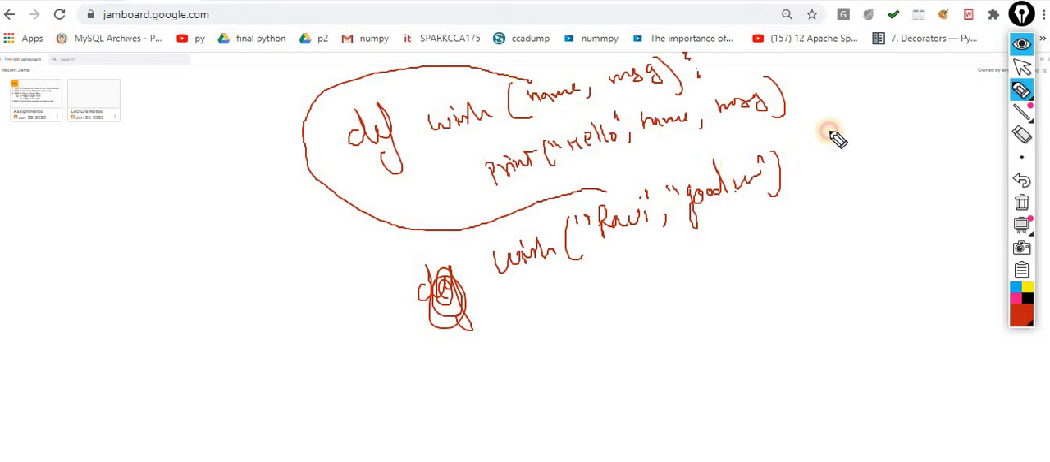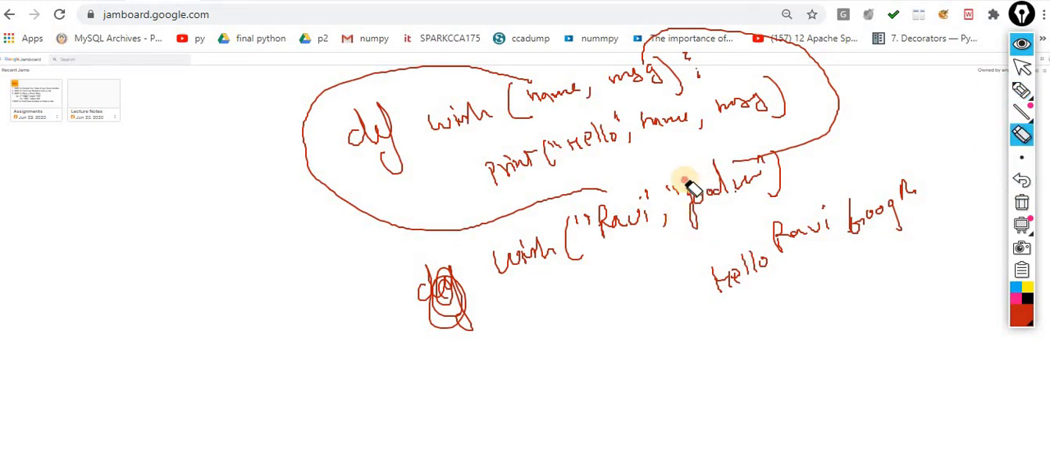This second value is allocated to the here. Now the output would be hello, your name, whatever name you supply, Ravi, and the message is good morning. So this becomes the positional argument. Okay, now I want to convert it into the keyword argument. For converting it into the keyword argument, what do I have to do? Very simple, nothing special.